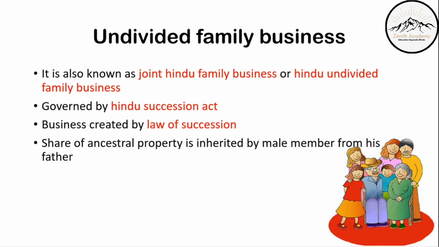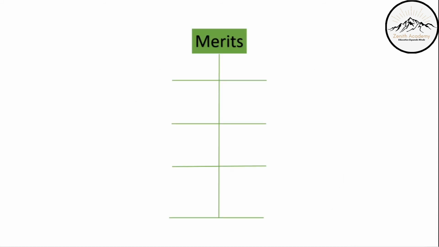Business is created by law of succession. So, the business keeps passing in the same family and it is inherited by the next generation. Share of ancestral property is inherited by male members from his father. So, a male member will inherit all the ancestral property from his father.